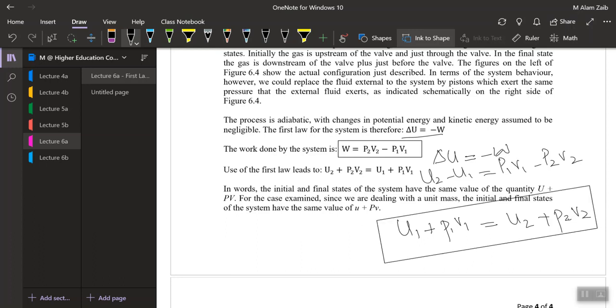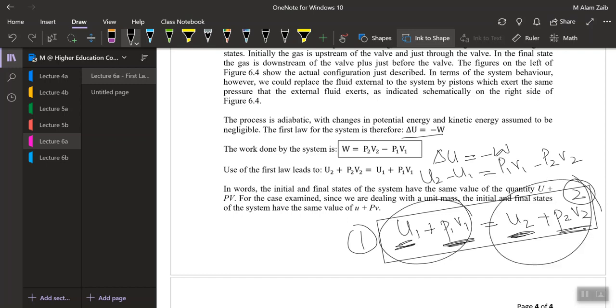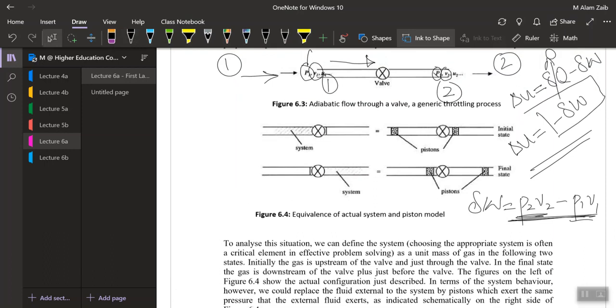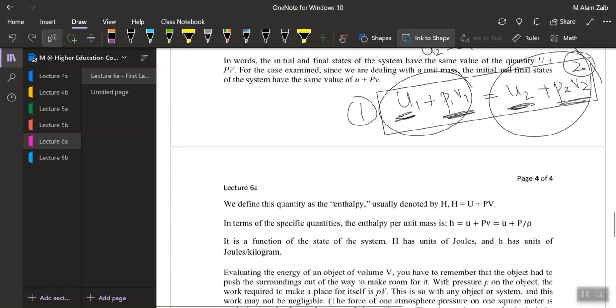That means the sum of internal energy and the flow energy initially is equal to the sum of internal energy and flow energy finally. Or in other words, the total energy present in the system at the upstream would be equal to the total energy at the downstream in a throttling process, in which the volume moves from state 1 to state 2. Now this property, which is U plus PV,